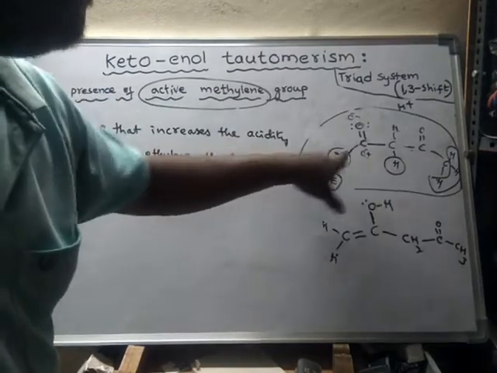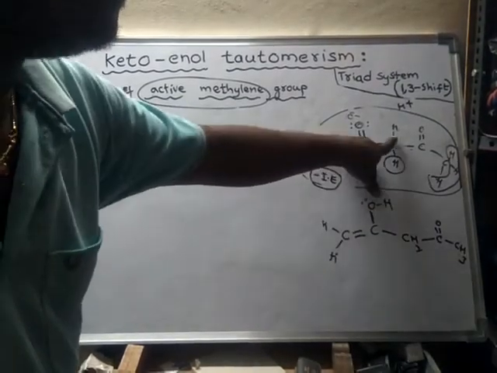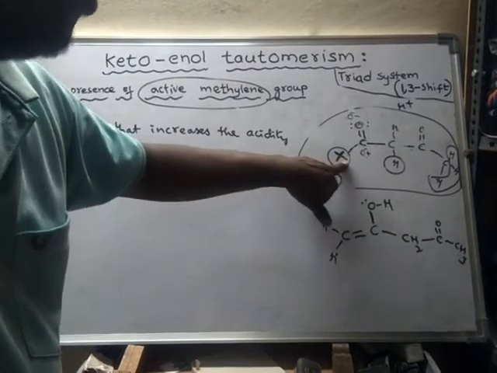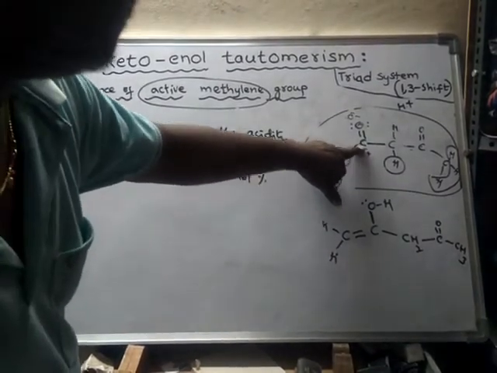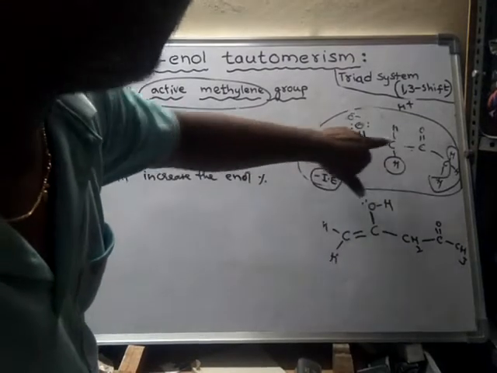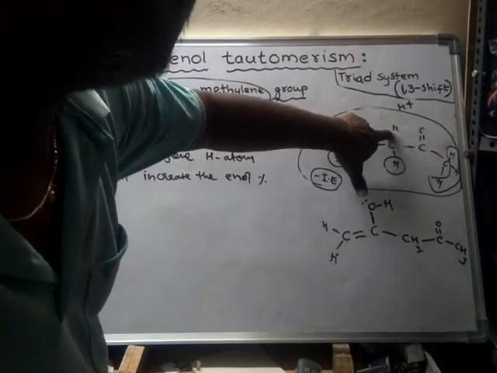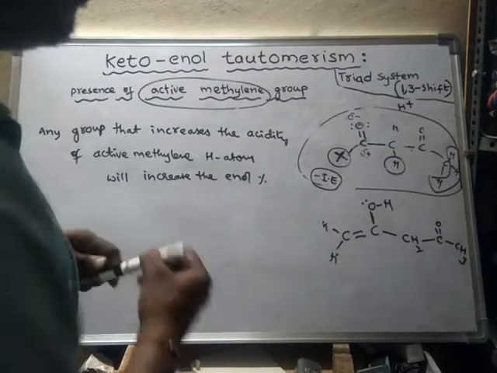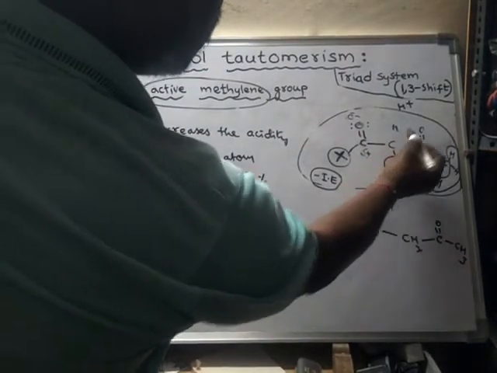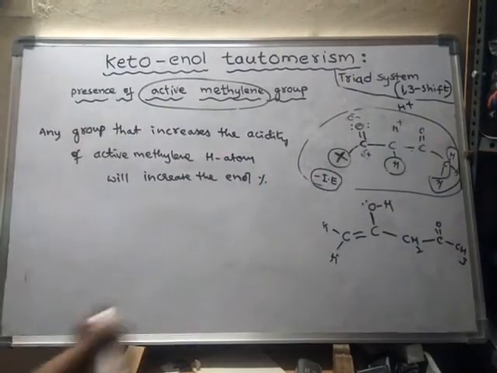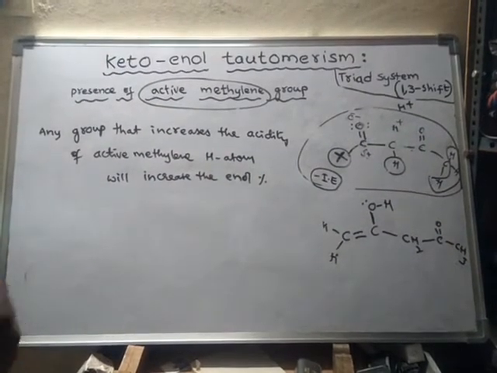So what is happening here? This group is increasing the acidity because it is decreasing the electron density on this carbon. As a result, this carbon will immediately take these electrons. When these electrons are taken by this carbon, this hydrogen will become acidic hydrogen, H plus.